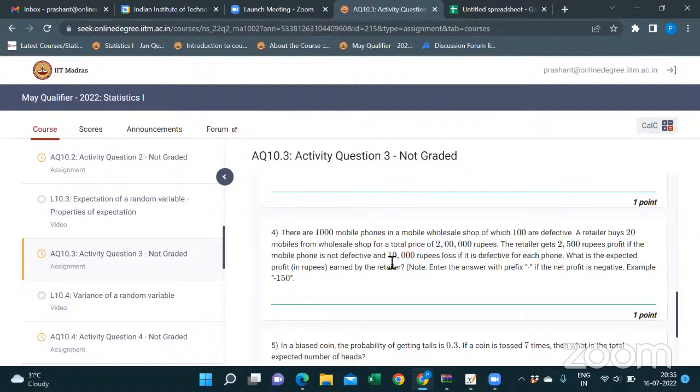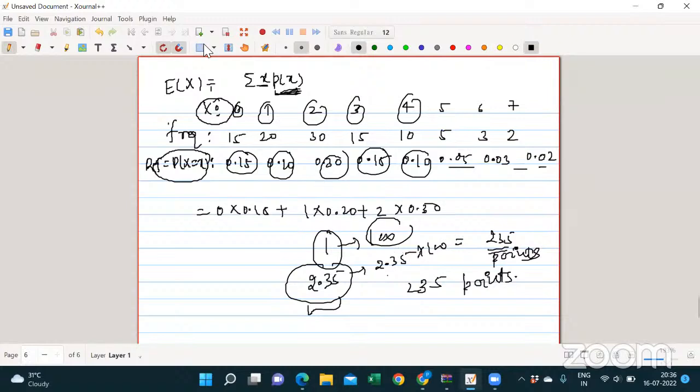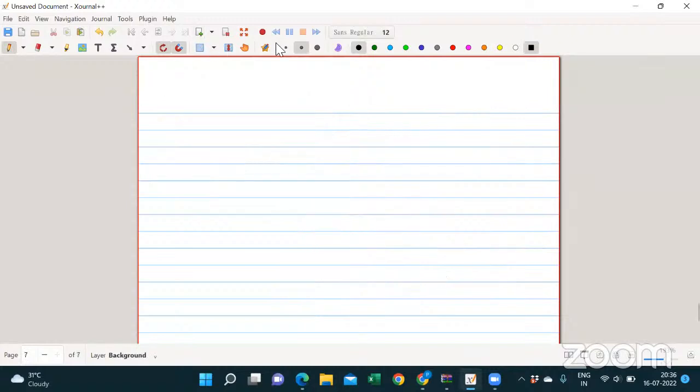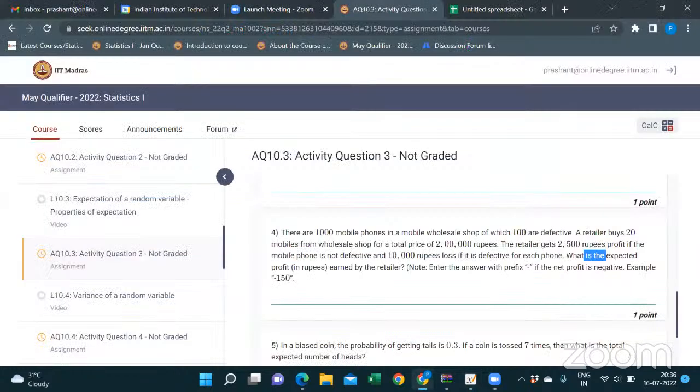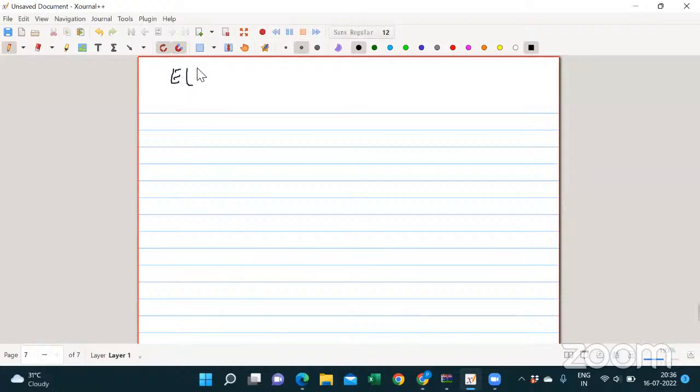So what is the question? There are 1,000 mobile phones in which 100 are defective, right? So we have to find the expected value of profit. I have to find the expected value of the profit in rupees.